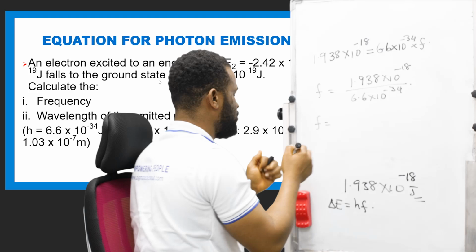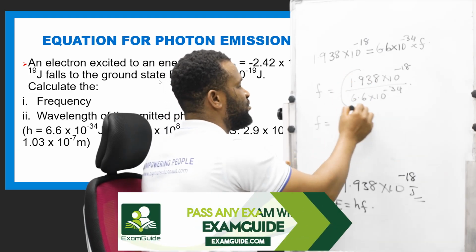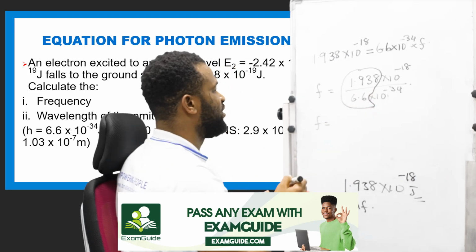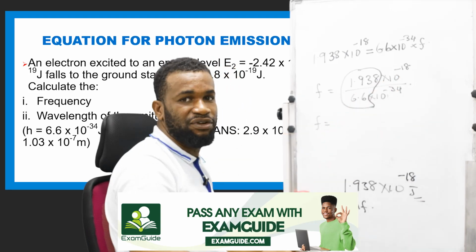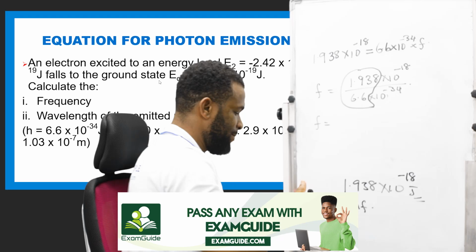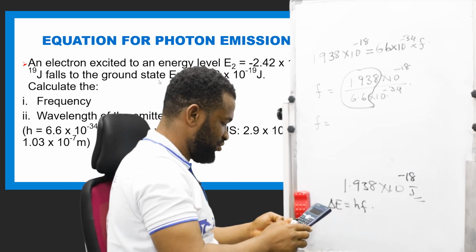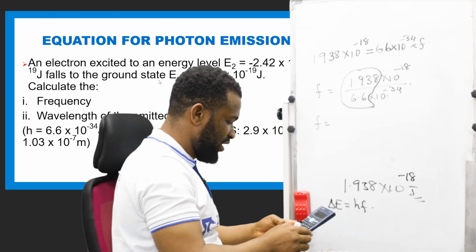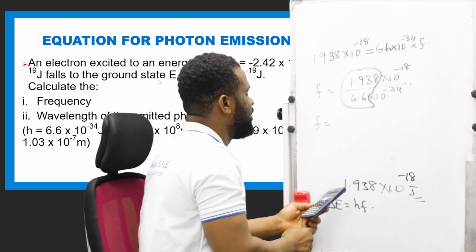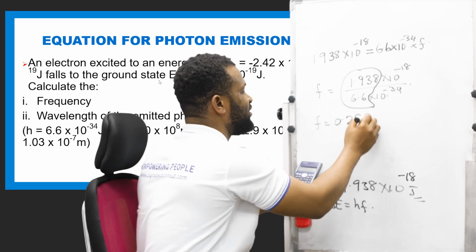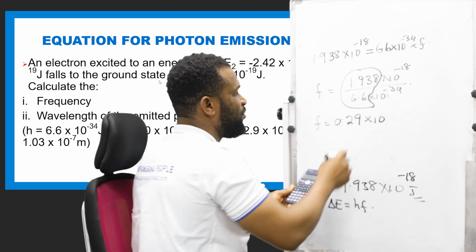So f is going to be equal to, I will first divide the numbers, then deal with the powers in terms of the law of indices. So I have 1.938 divided by 6.6, I'm having 0.29 times 10 raised to power 34 minus 18.